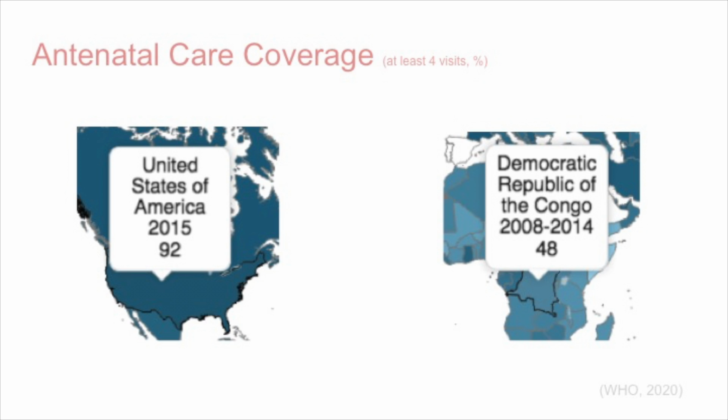Some of the major reasons women do not receive antenatal care include poverty, lack of information, culture, inadequate services available, and distance to facilities. These reasons are more prevalent in lower income countries like the Congo than in higher income countries like the US.